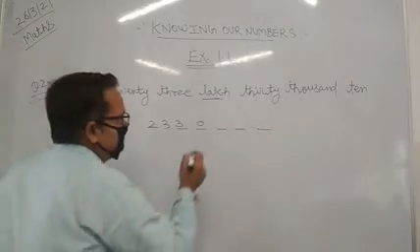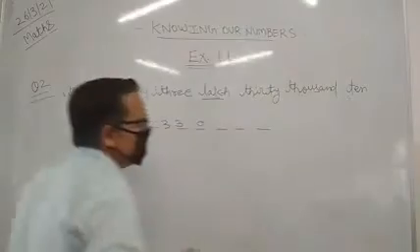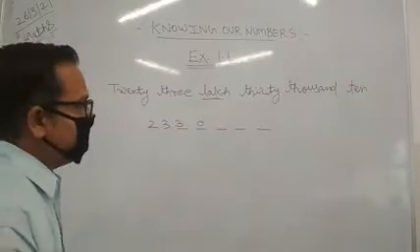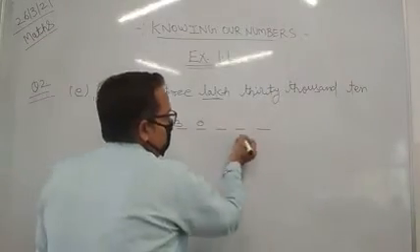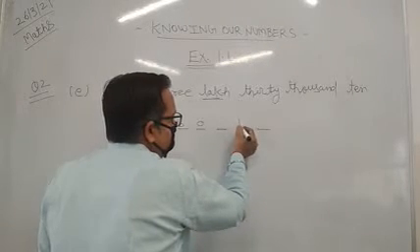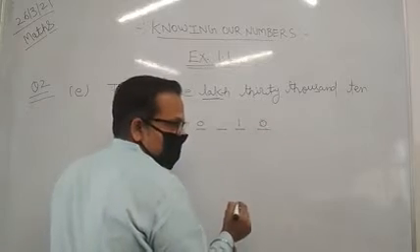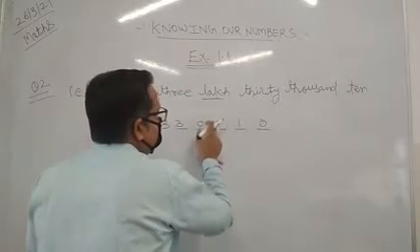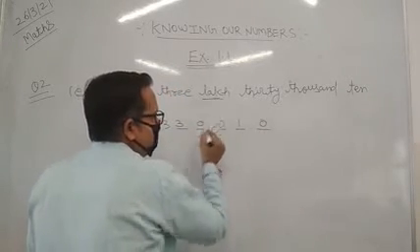After the 30,000, what have we got? 10. 10 means 1 and 0, and because we are not defining any other number here, the last digit is 0.